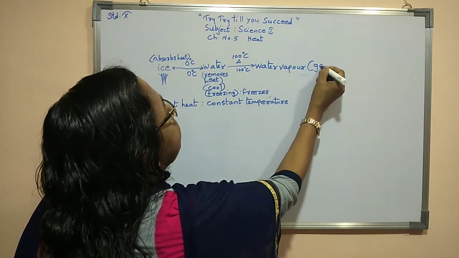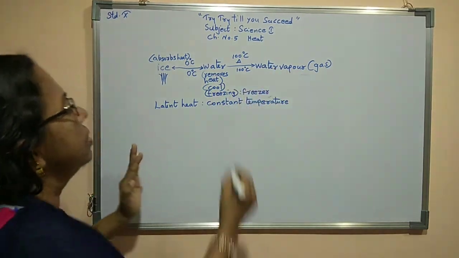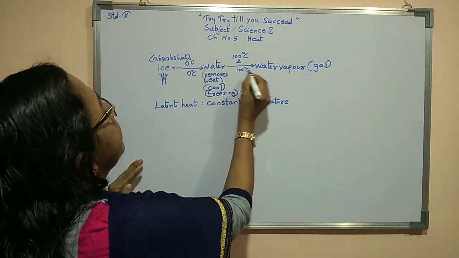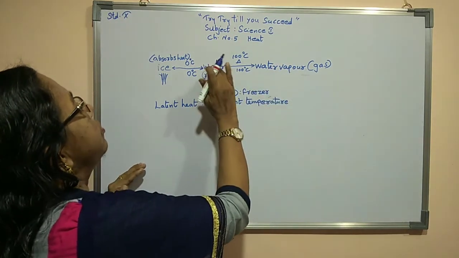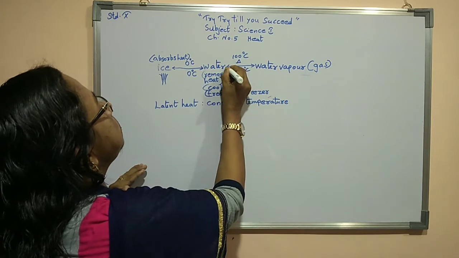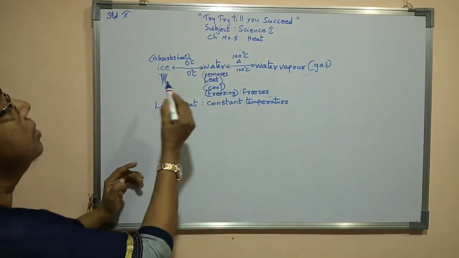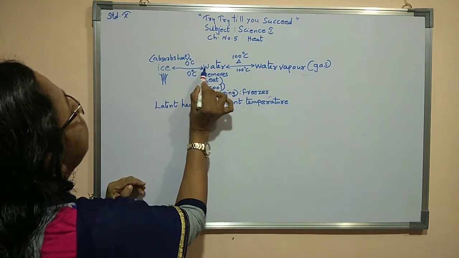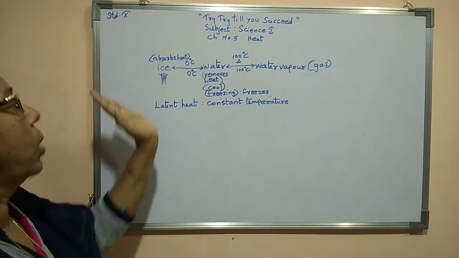When we cool water vapor, again at 100 degrees Celsius, the whole water vapor transforms to water. So we can see the two-side arrow I mentioned here. One side arrow is for heating, the other side arrow shown is for cooling.